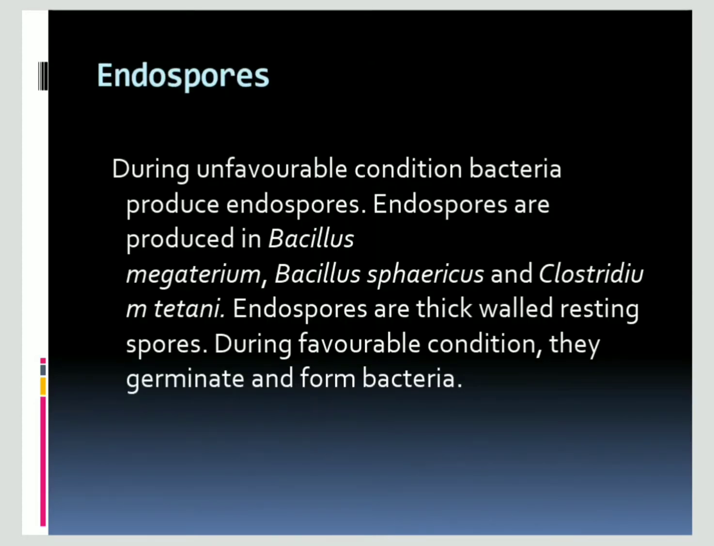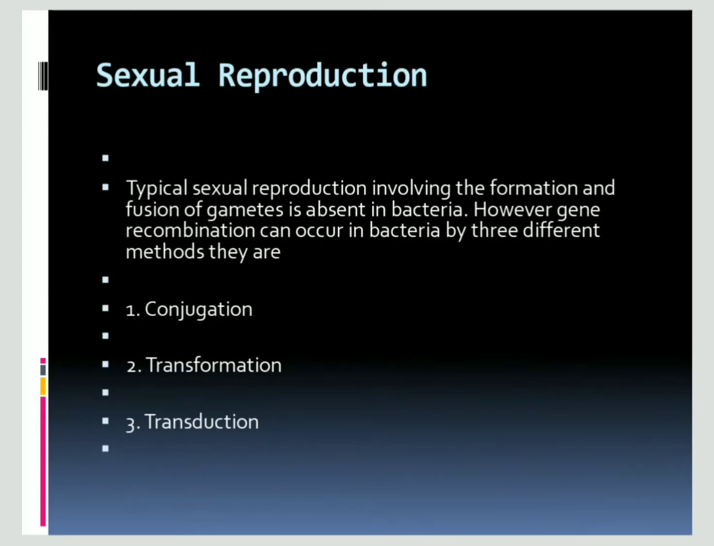Endospores. During unfavorable conditions, bacteria produce endospores. Endospores are produced in Bacillus species and Clostridium species. Endospores are thick-walled resting spores. During favorable conditions, they germinate and form new bacteria. So next is sexual reproduction.